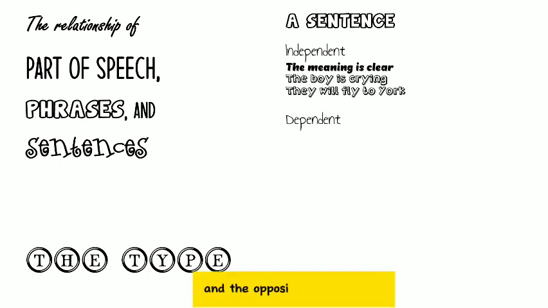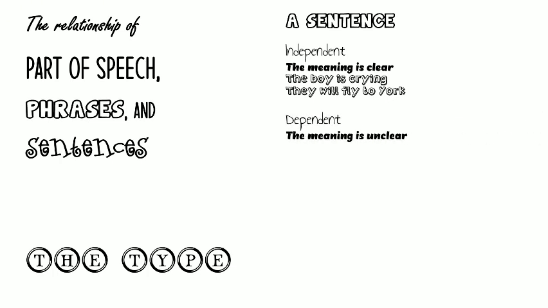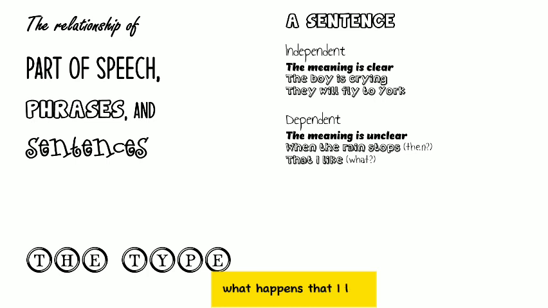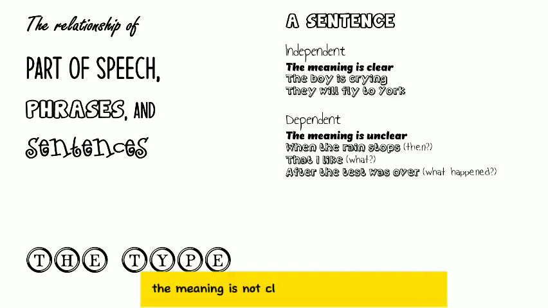And the opposite is dependent. The meaning is unclear. For example, when the rain stops, then what happened? That I like. What? What do you like? The meaning is not clear. After the test was over. So what happened after the test was over? Because the meaning or the message is unclear, we call it dependent.